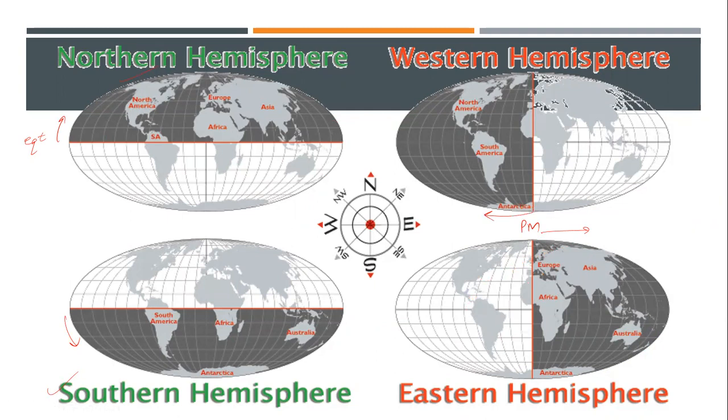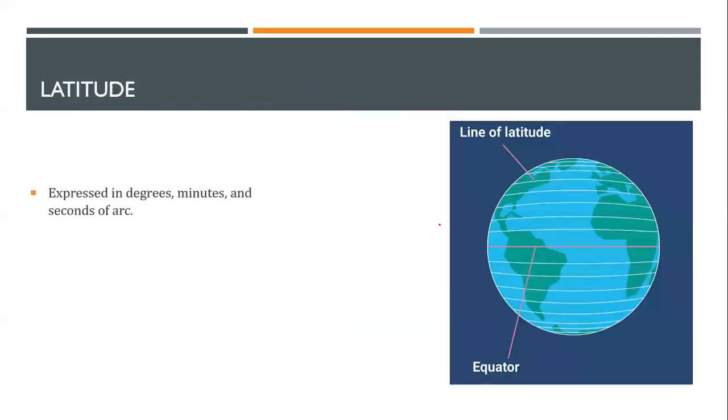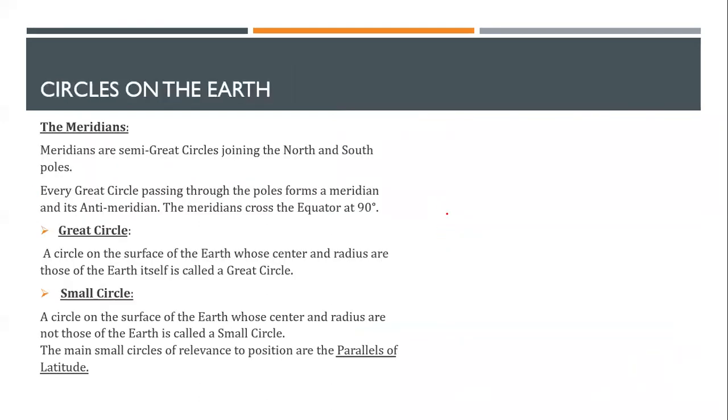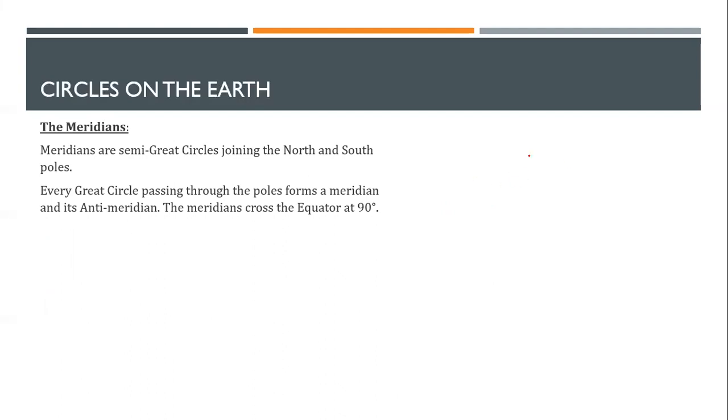Perfect. Okay, let's proceed forward to defining one by one what these meridians and circles are. Now, if you see, I have not defined meridians, but I have defined something called the prime meridian. The prime meridian is basically your datum, or let's call it a father figure. It will have its own sons. The sons are called meridians. Now I'll explain this in a diagram.